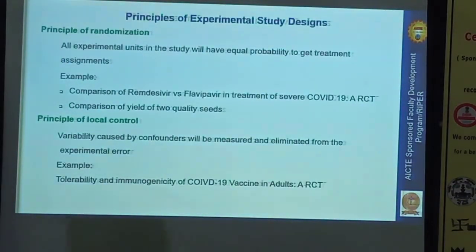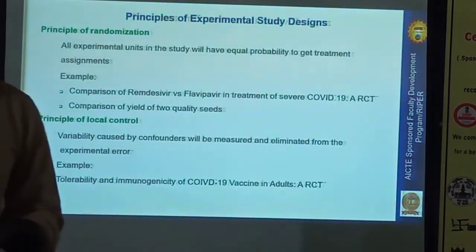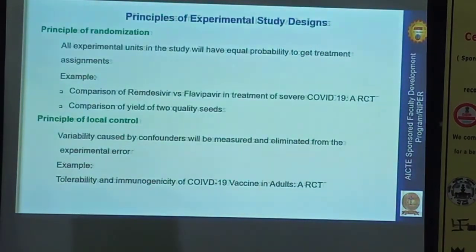The next one is the principle of randomization. Very important. Randomization means, for example, if I want to conduct a study, I want to recruit all these subjects into my trial. Each subject will have an equal probability of getting into either the treatment group or the control group. If I apply the principle of randomization, every subject will have equal chances of getting into the test group or control group.